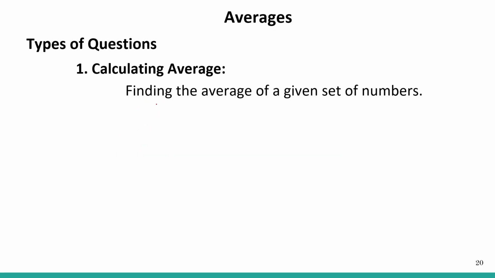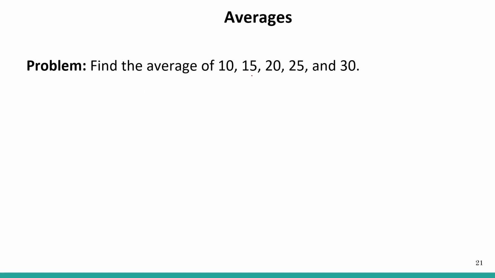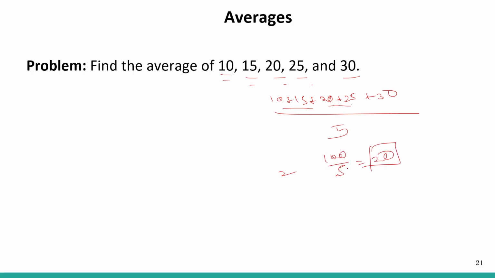Let's see the first kind of question, that is finding the average of a given set of numbers. Find the average of 10, 15, 20, 25, 30. So 10 plus 15 plus 20 plus 25 plus 30, and the number of items is 1, 2, 3, 4, 5, so it is 5. 10 plus 15 is 25, plus 20 is 45, plus 25 is 70, plus 30 is 100. 100 by 5 is equal to 20. So 20 must be the answer.